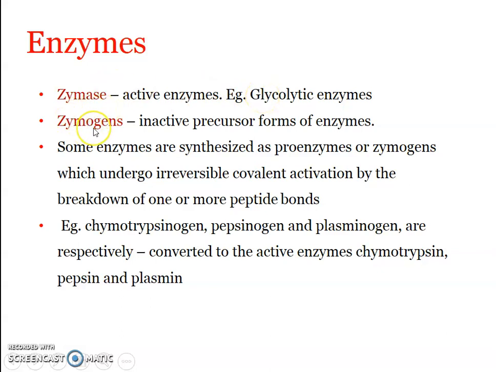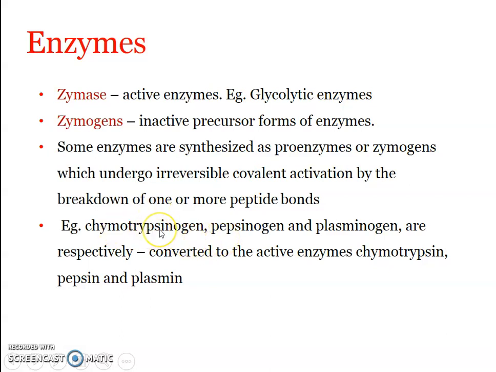Okay, zymogens are precursor forms. When they are produced, they are in the inactive form. Only when they are acted upon by specific activating agents, the zymogens get converted into the active enzyme form. And usually during this activation of zymogens, one or more peptide bonds are broken in the zymogens, and this will result in an irreversible activation of the zymogens. Fine. And there are plenty of examples of zymogens from the digestive enzyme set. For example, chymotrypsinogen, trypsinogen, pepsinogen, etc.